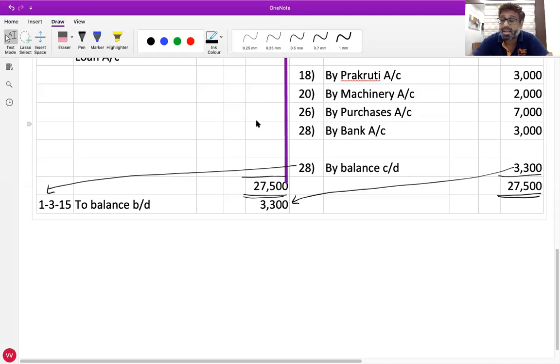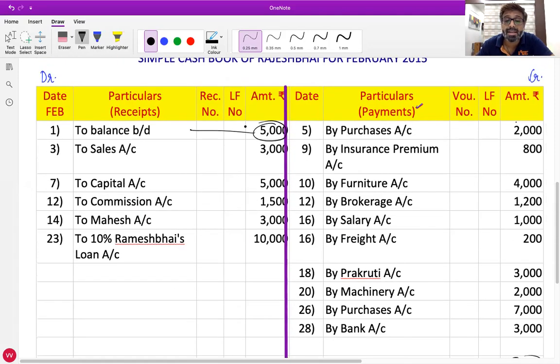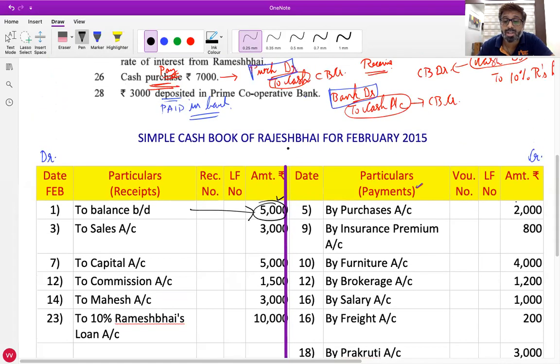Now see, can you see that receipt side is always more than payment side? Yes, sir. So this closing balance of every month becomes the opening balance of next month, is it or not? Yes, sir. This is the reason we write opening balance on the debit side. Means this February's opening balance 5,000 would have been the closing balance of January. Did you understand this?